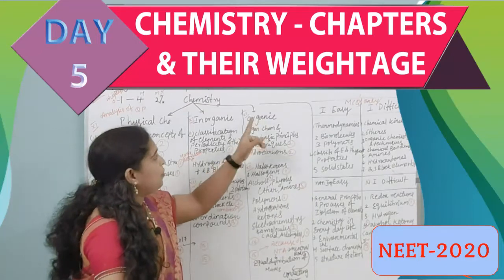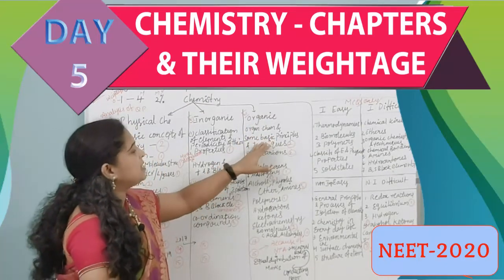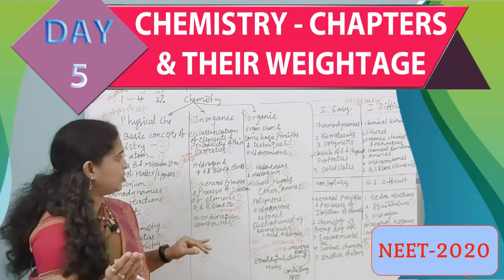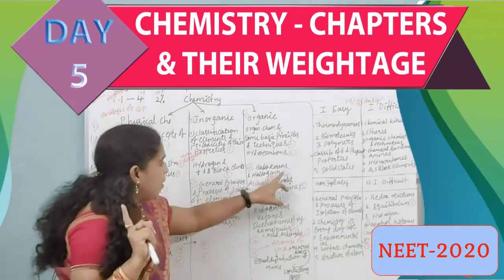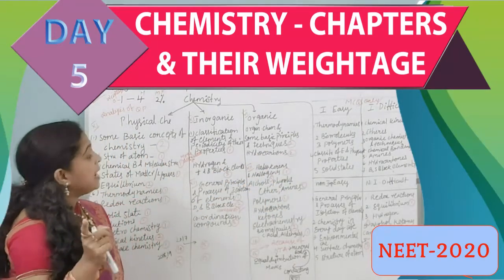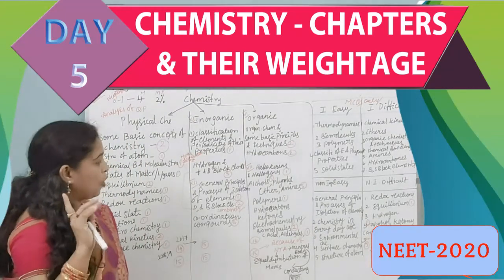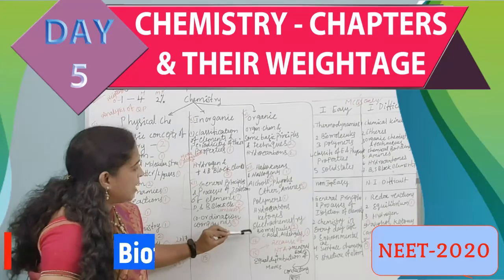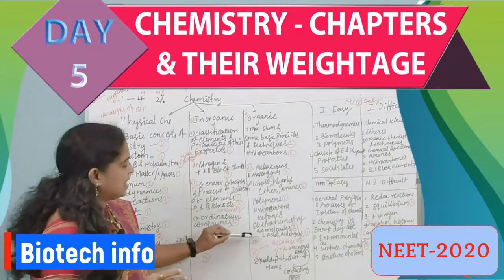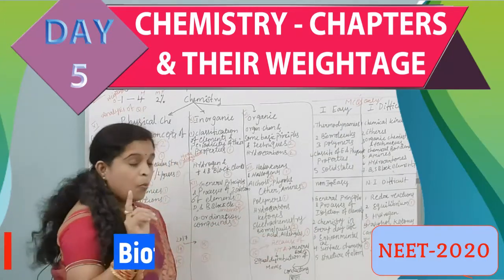Then coming to the point of organic chemistry, some basic principles and techniques, 2 questions. Hydrocarbons, 2 questions. Haloalkanes and haloarenes, 1 question. Alcohols, 1 question. Ethers and amines, 5 questions. Polymers, 1 question. Aldehydes, ketones, biomolecules, 2 questions. And carboxylic acids and aldehydes, 1 question.